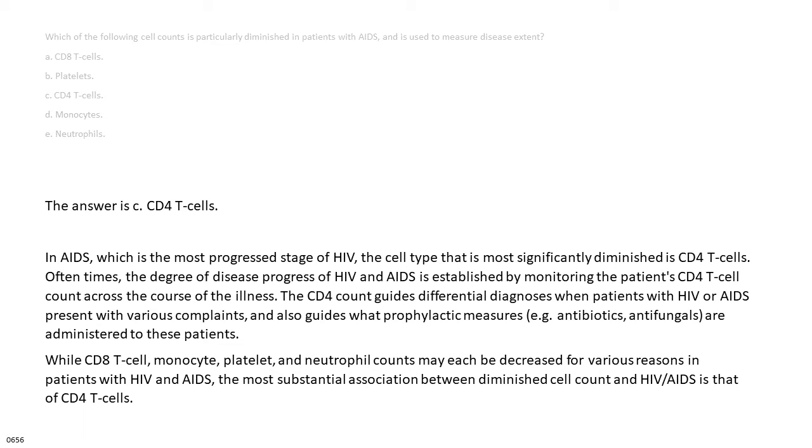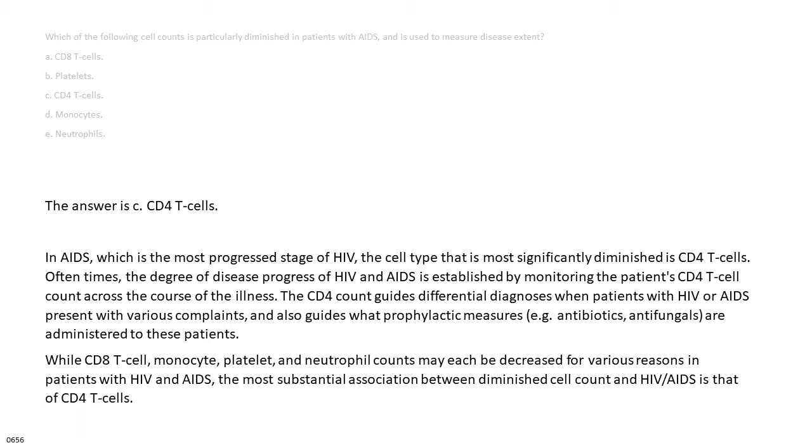The answer is C. CD4 T cells. In AIDS, which is the most progressed stage of HIV, the cell type that is most significantly diminished is CD4 T cells. Oftentimes, the degree of disease progress of HIV and AIDS is established by monitoring the patient's CD4 T cell count across the course of the illness.